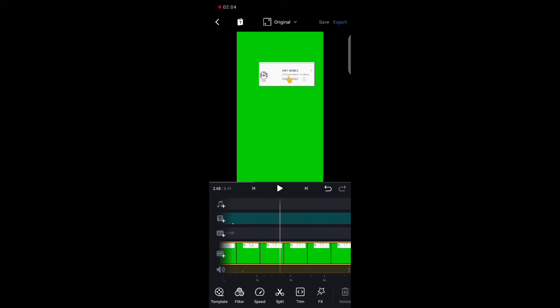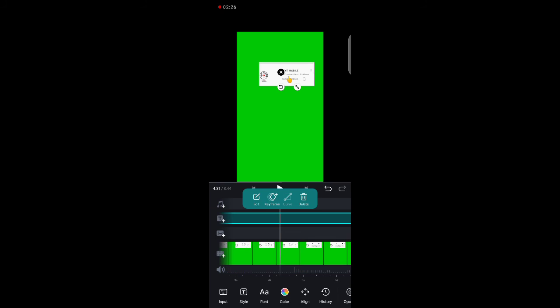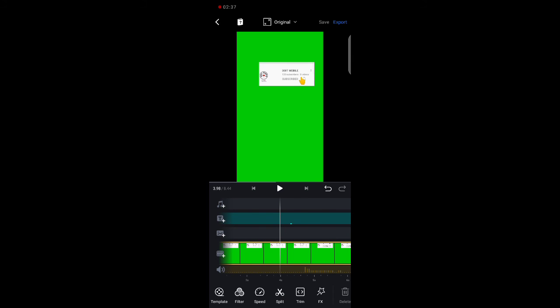You add the keyframe at the exact place where you added the sound effect, and then you move the object to that place where the keyframe is. So it animates the object, making it move from the first keyframe to the next keyframe to the next keyframe. So it appears as if that is the pointer that is clicking on those subscribe or subscription button and the notification bells. So that is how you achieve your own customized subscription animation, or your own customized green screen subscription button using your mobile device.